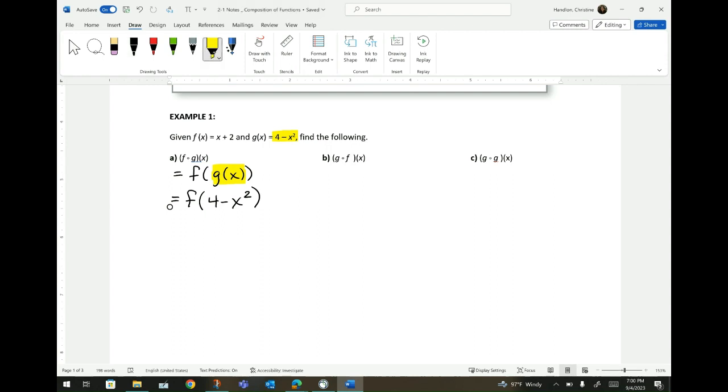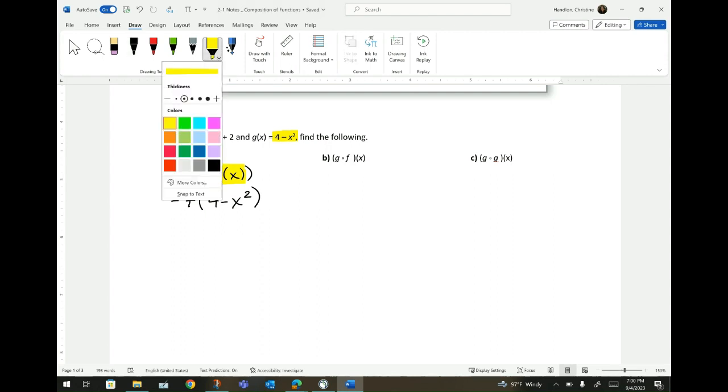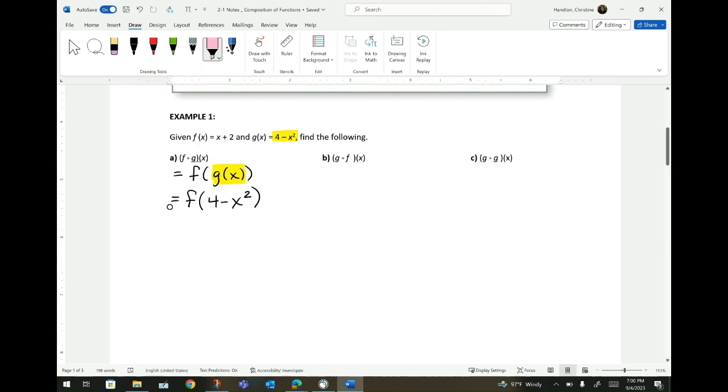Now what am I going to do? Well, I still focus on the inside of my parentheses, which is 4 minus x squared. And I'm going to take that quantity and I need to substitute 4 minus x squared into my f function. All right?